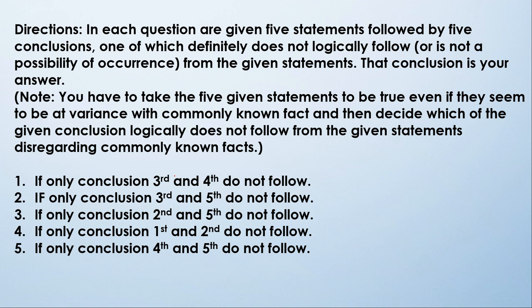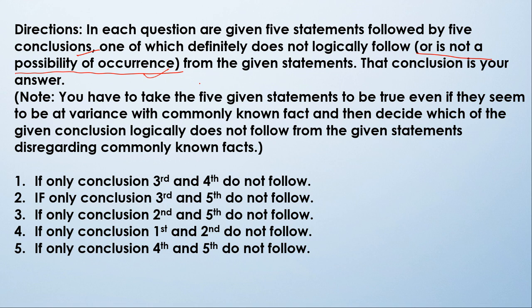The directions say that in each question, five statements are given, followed by five conclusions, one of which definitely does not logically follow. Okay, so that is not a possibility of occurrence. Like, that incident cannot be possible from the given statement; that conclusion is your answer.